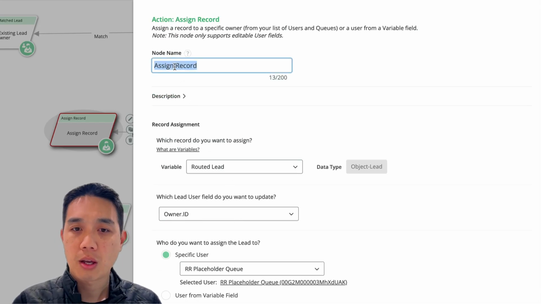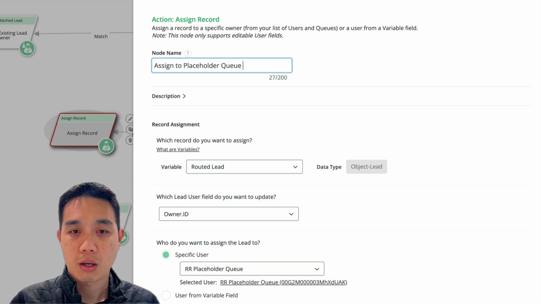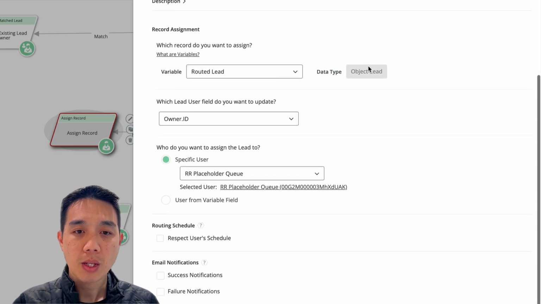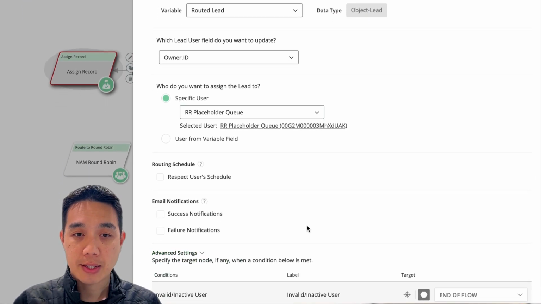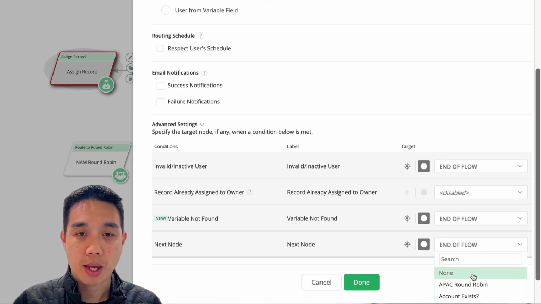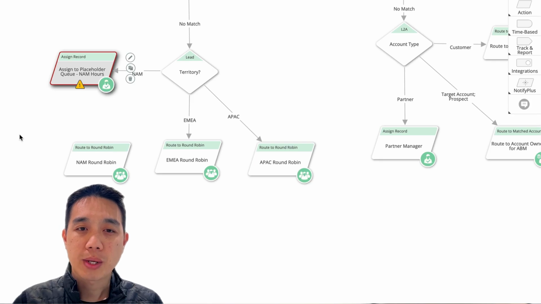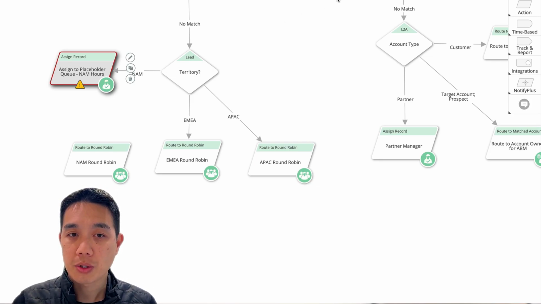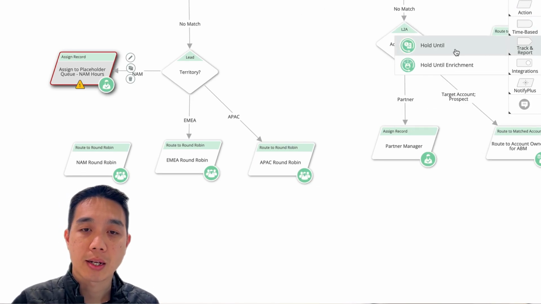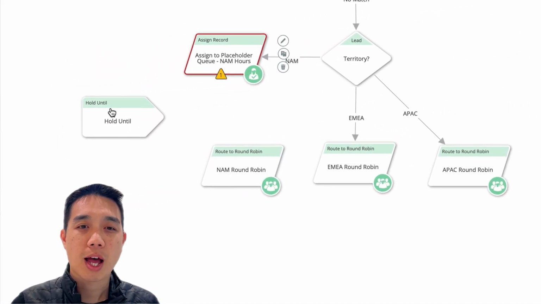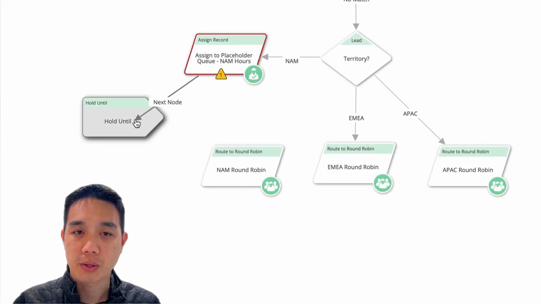We'll call this assign to placeholder queue North America hours. Okay. Then we'll go down to advanced settings and we'll ensure our next node edge is open, and then we'll click done. Next, we need this record to enter a hold until node. So I'll go to the node bar and drag in a hold until node, and then we'll have our path proceed into that hold until node.